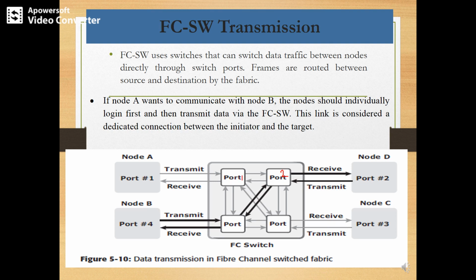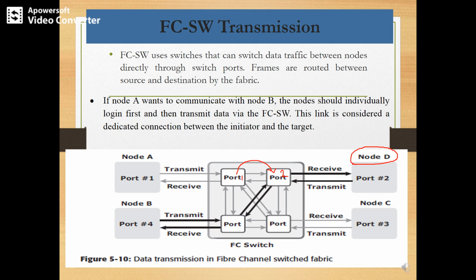The request is processed from port 1 to port 2, and to port 2 node D is connected. Node D receives that request from node A, but node D will not accept it because the intended request was for node B.